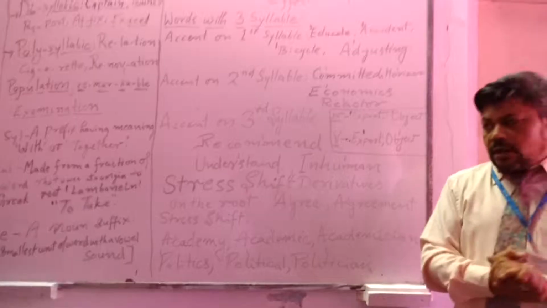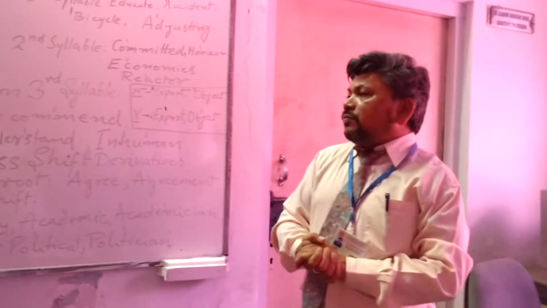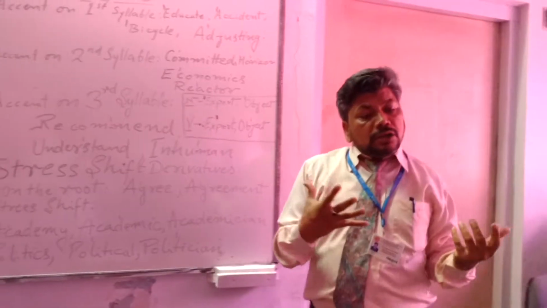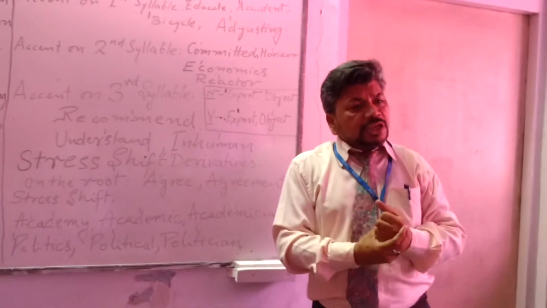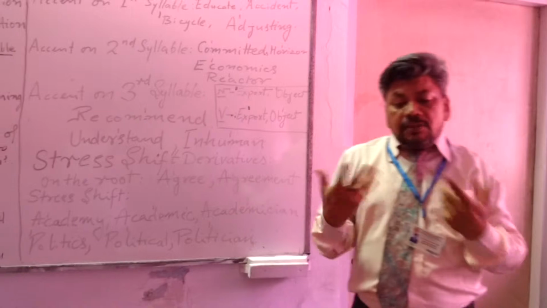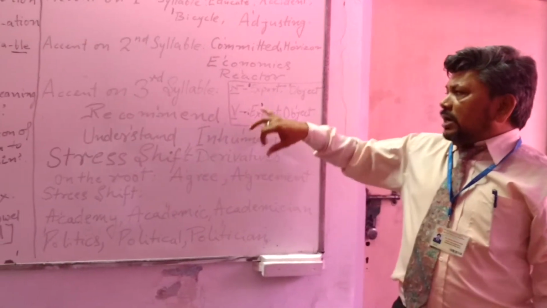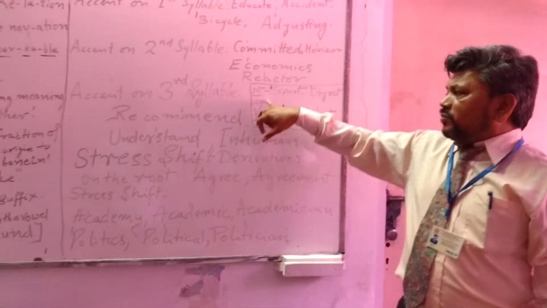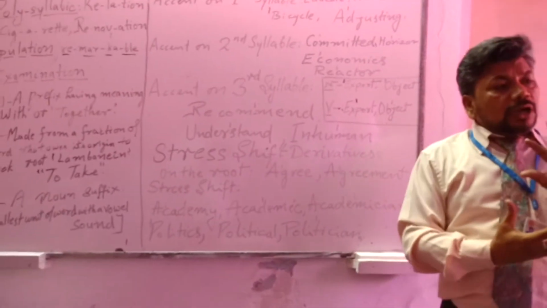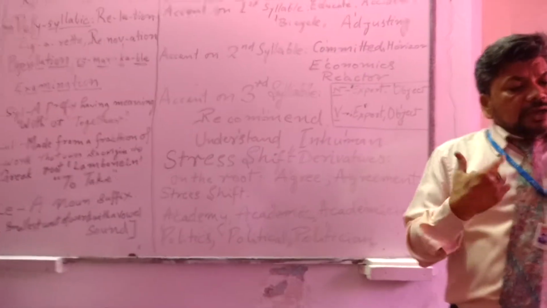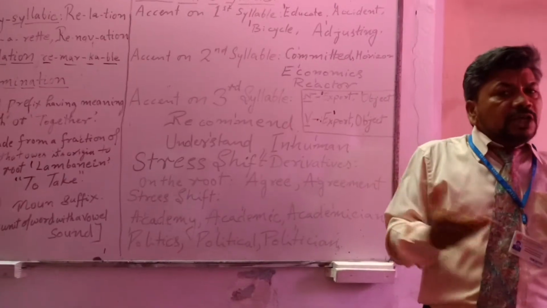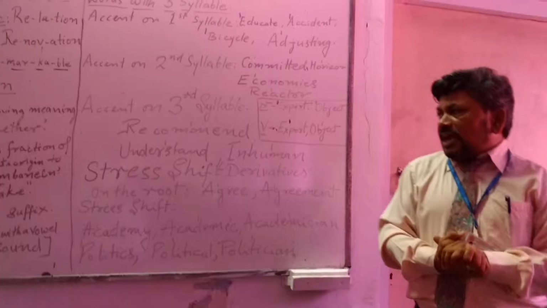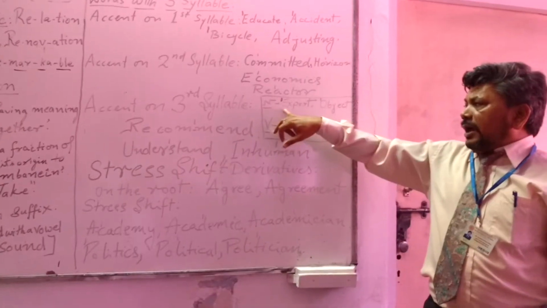So these are certain examples where we need to focus during our spoken language and spoken deliberations. Coming to that, certain disyllabic words function either as noun or as verb with the same spelling, like export.